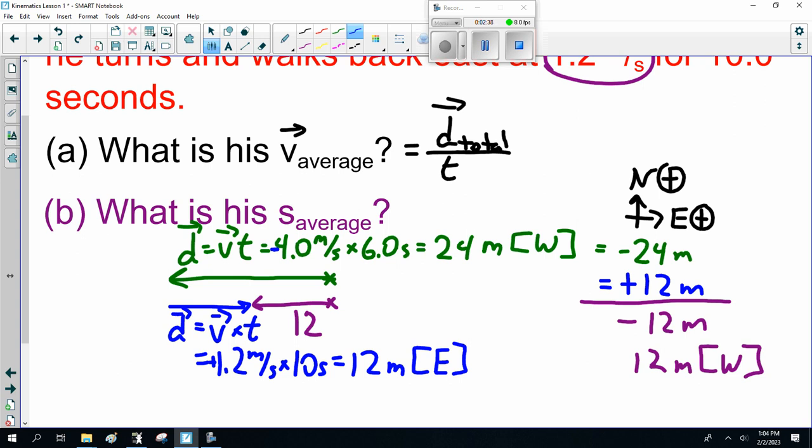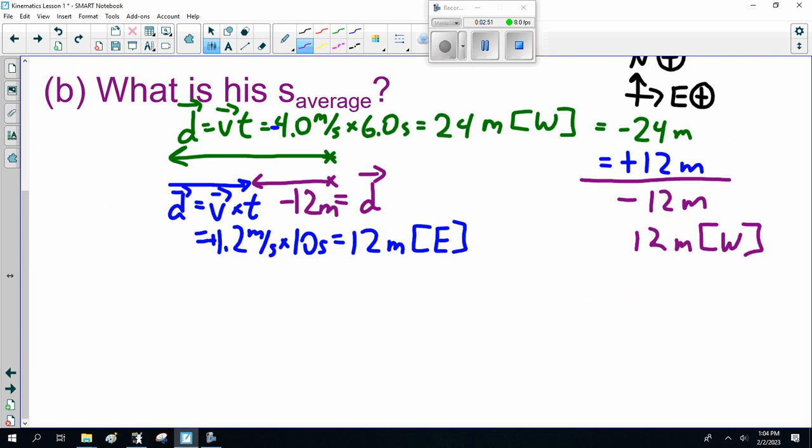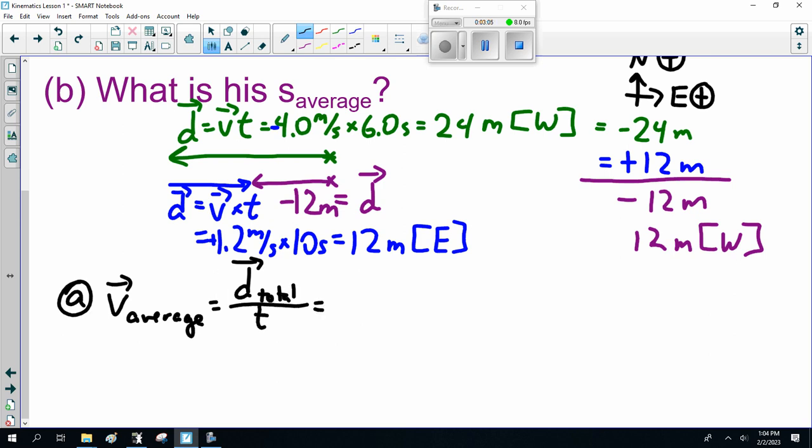So, what's his average velocity? Well, his displacement is 12 meters, or minus 12 meters. So, A, the average is displacement total over time, which is, sorry, 12 meters east. God help me. Yes, I can hear you screaming at me. That's west. No, that is east. Never mind. Can't read.